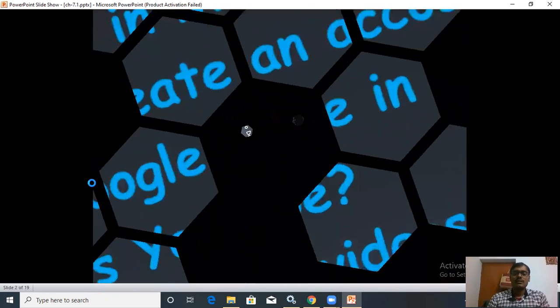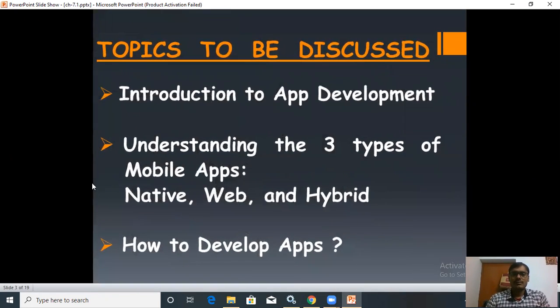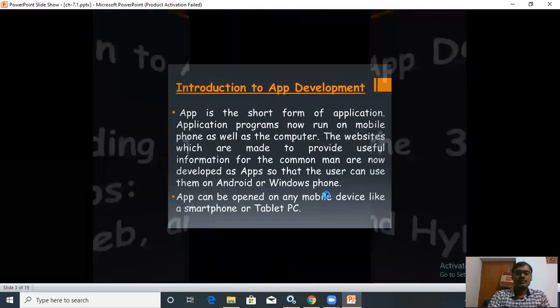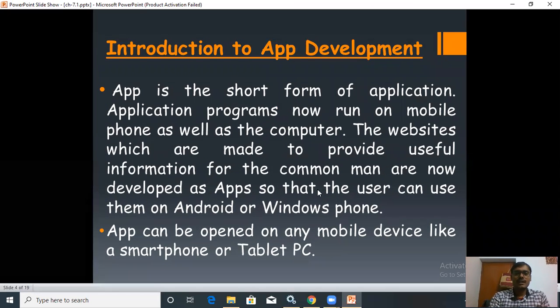Now, coming to this chapter, you can see the topics which are to be discussed. First one is Introduction to App Development. Second one, understanding the three types of mobile apps, which are native, web, and hybrid. Third one, how to develop apps.